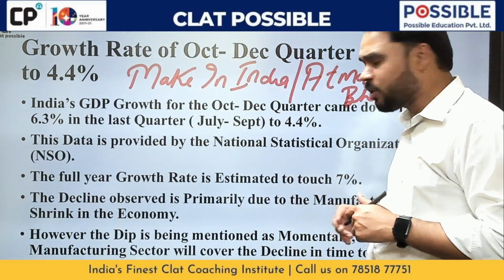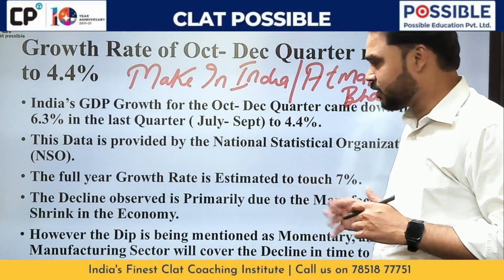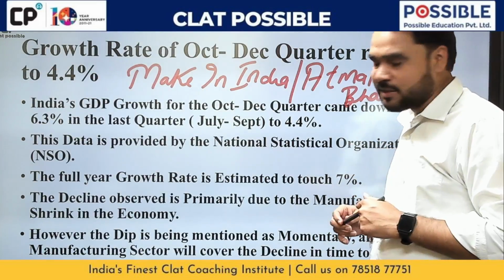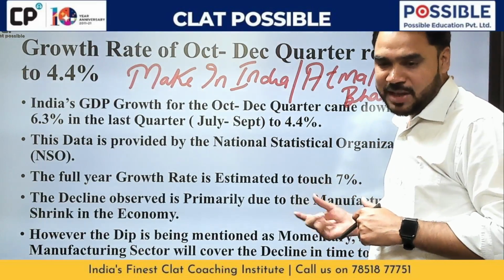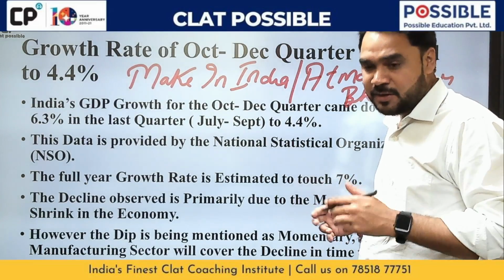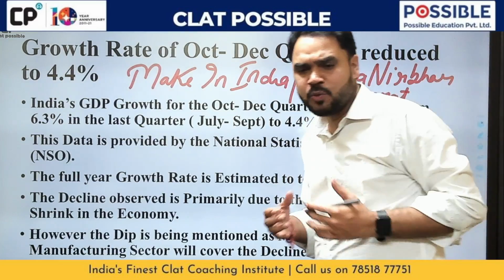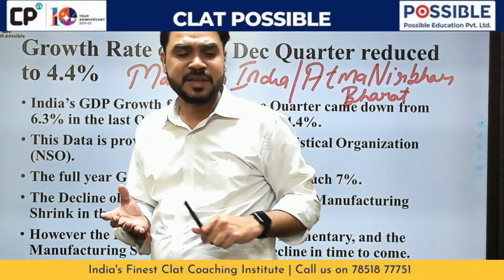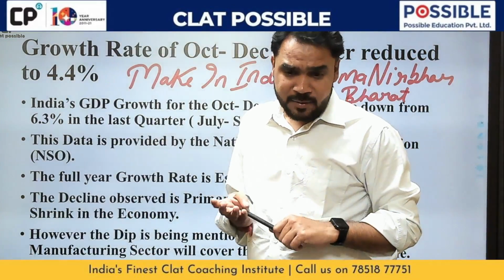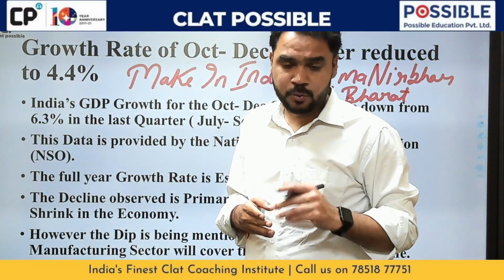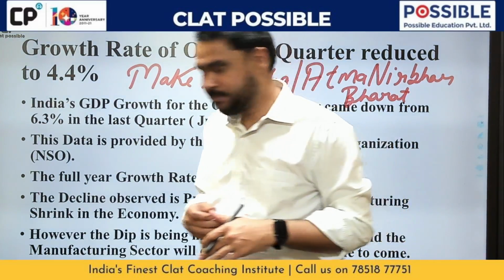Even though the economy will grow at 7%, we have to be quite concerned about what exactly is going wrong in the manufacturing sector, and why this manufacturing shrink was observed. Now it might be due to various causes, for example, the availability of raw material. This is one of the most important things that might have played a role in this manufacturing shrink.